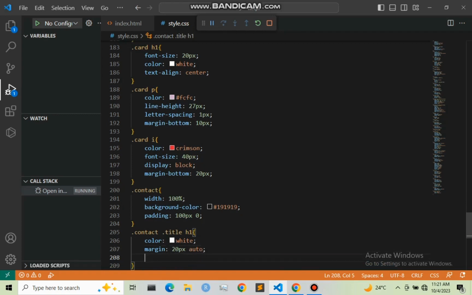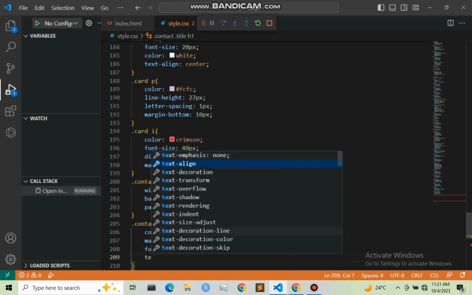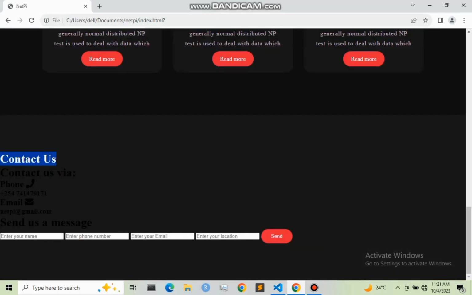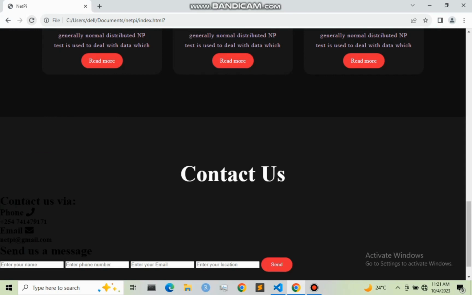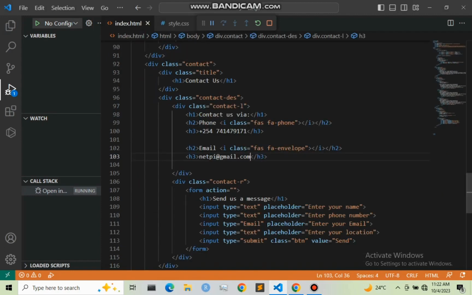Next, I'm going to give it a font size of 60 pixel, and also I want it to be at center, so text-align, I'm going to say center. So that is it. Let me save our web page, then I refresh our web page. As you can see, we have the conduct title at the center, and also the font size, we have changed it. So let us now move on to the conduct description.